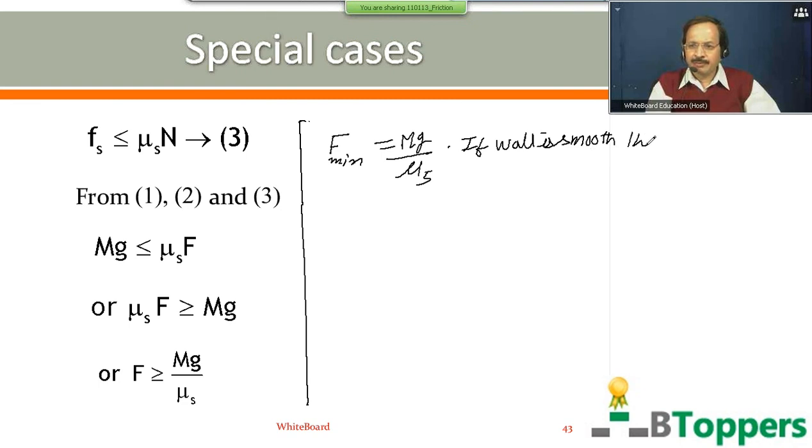The wall is smooth, that means there is no friction between the block and the surface of the wall. You cannot say normal reaction is 0, Us is 0. If Us is 0, the minimum force required to keep the block at rest, mathematically speaking, will be infinity.